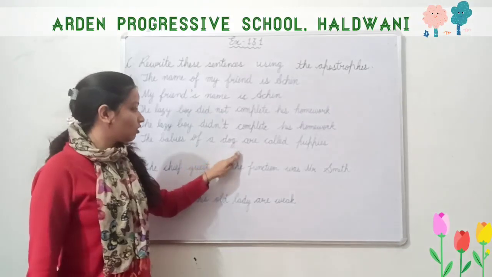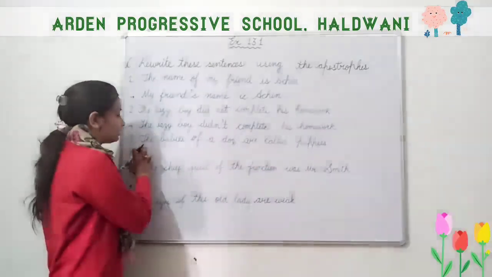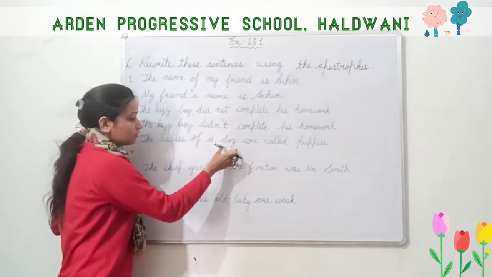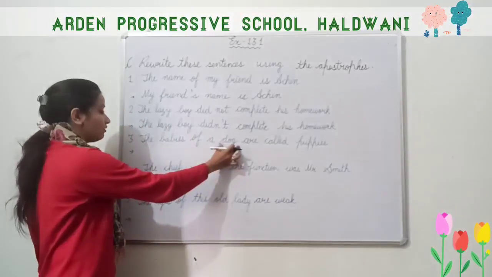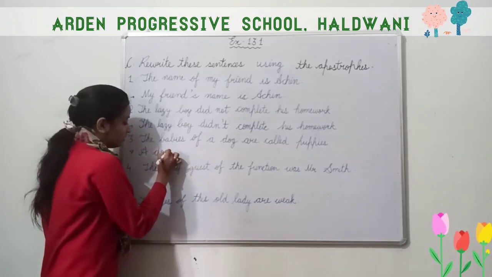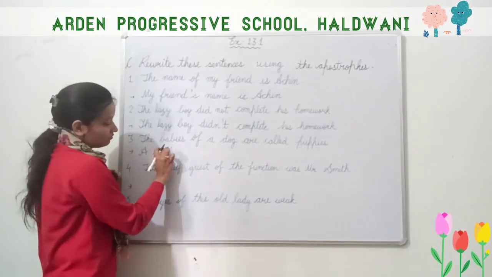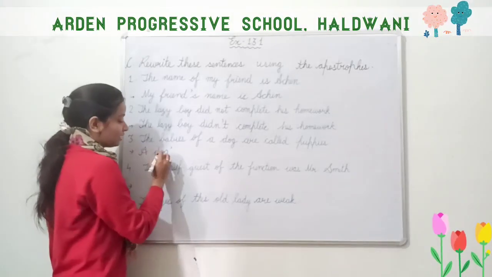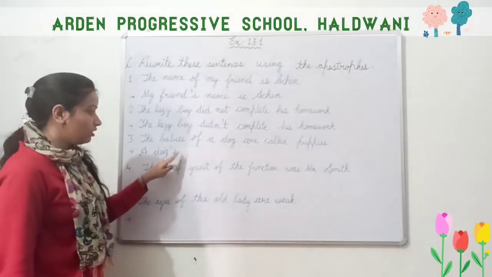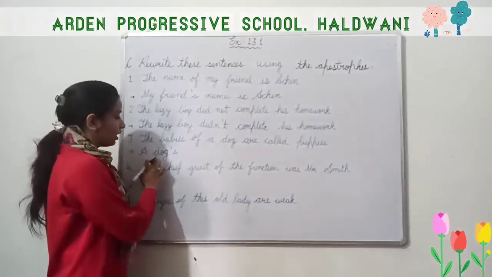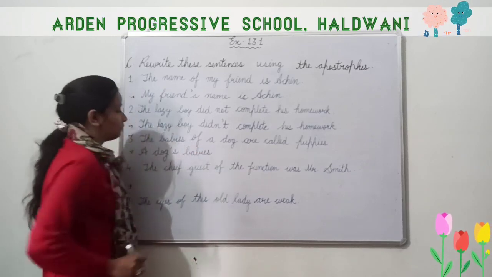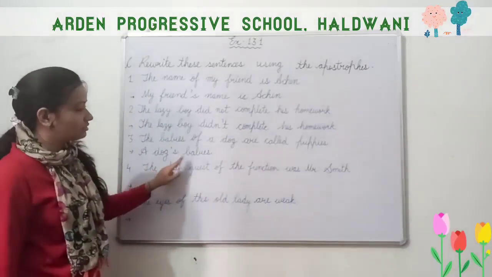The babies of a dog are called puppies. So here we have to change this much. The babies of a dog, because I know that babies belong to a dog. So here I will shift this much here. A dog's, apostrophe here on the line of the nearest tallest letter. Dog's means that the babies belong to a dog. So a dog's babies, B-A-B-I-E-S. The babies of a dog. So we can write a dog's babies.